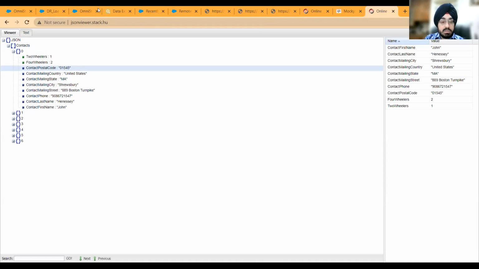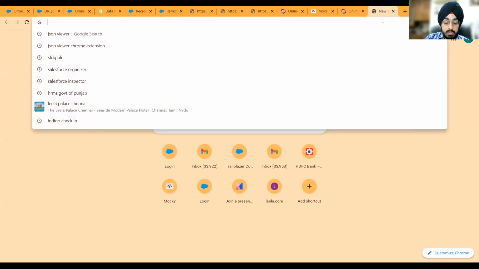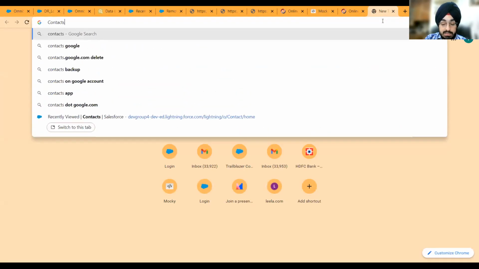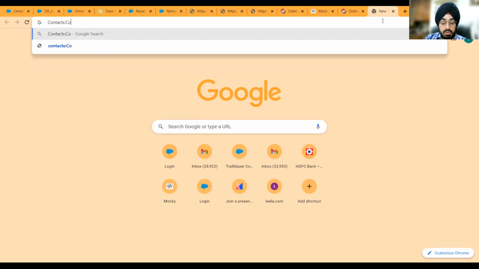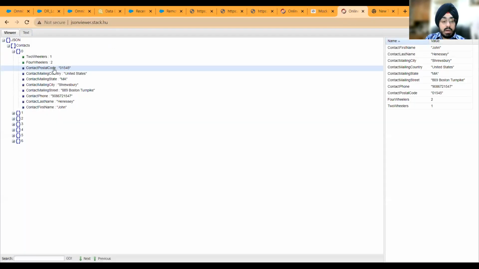Are you able to see? Yeah. So let me do a URL here. It would look something like this: contacts, colon, contact, mailing, postal code. Does that make sense? So you are going from your parent to your child node and getting the whole path, and not just contact, postal code. So this is the most essential part here.